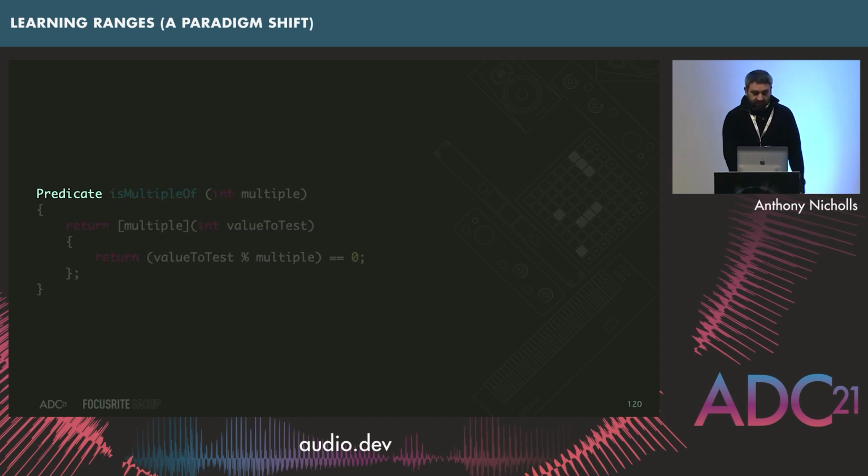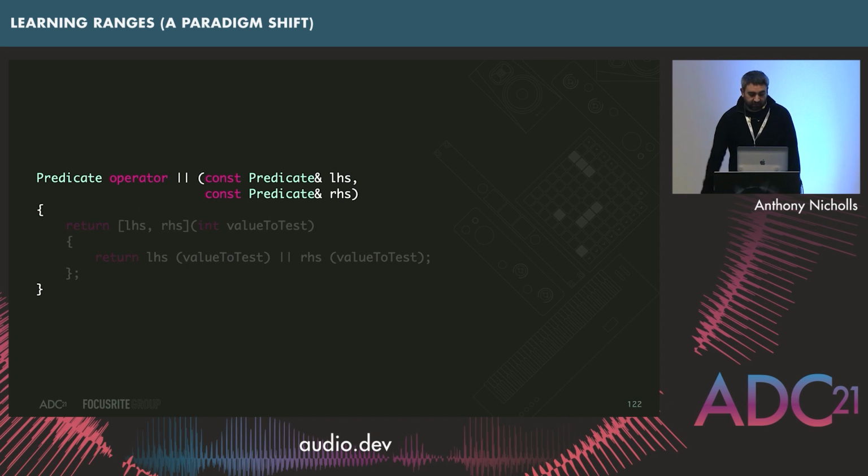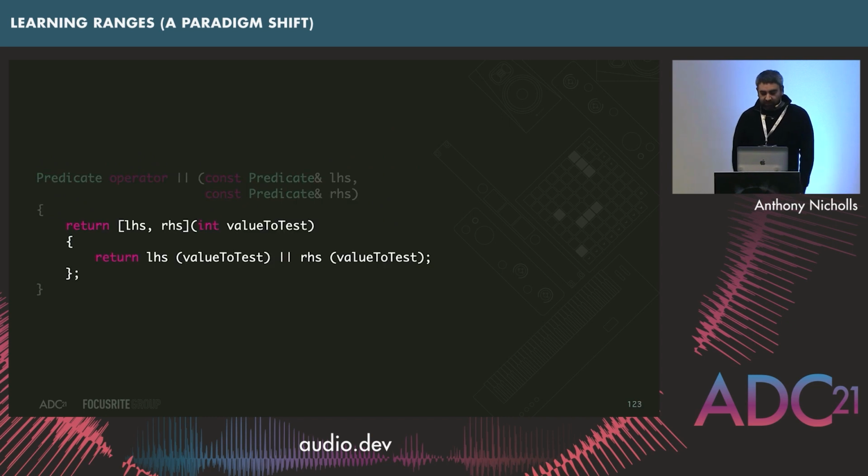That's fantastic. And then we need to be able to write an OR operator for the predicate. So we can just write this, and we can see that it takes 2 predicates and returns some other predicate. And in here, we're just returning another function, captures those 2 predicates, the left-hand side and the right-hand side, takes in a value to test, and then is going to return the result of calling the left-hand side or the right-hand side.